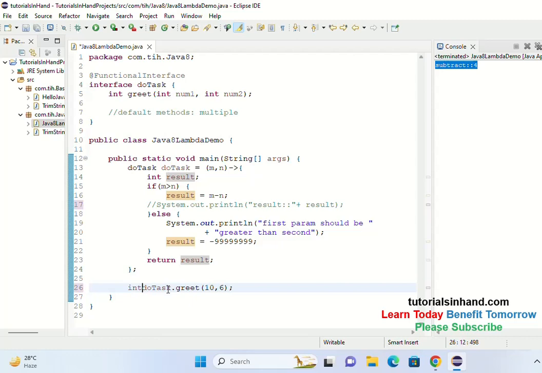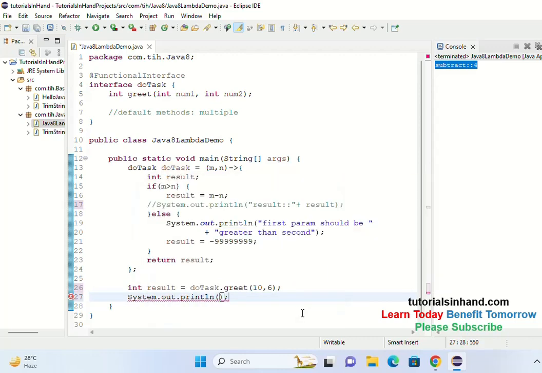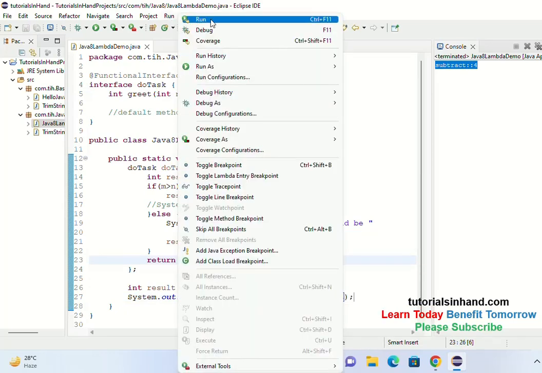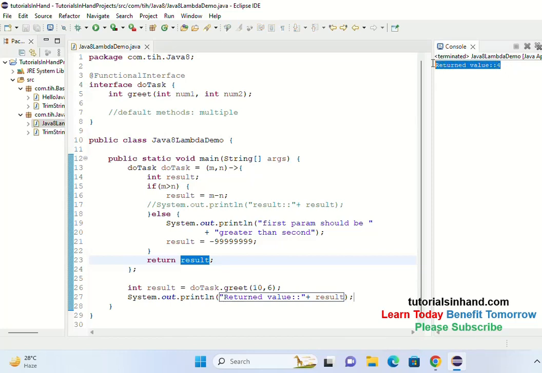So now it should receive the result, and now within the result what you can do, you can print the received result at your end. So now this is the returned result. So whatever result this is going to return, it will be printed at this place, right? So now let's execute this, and see the return result is 4.